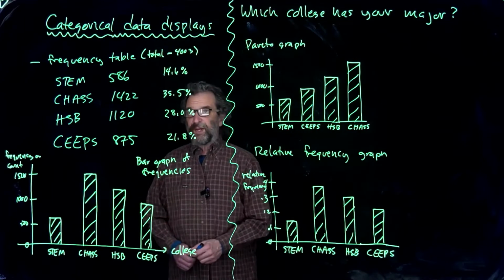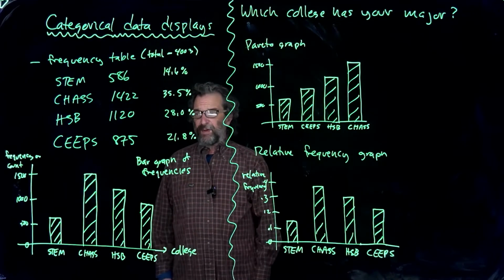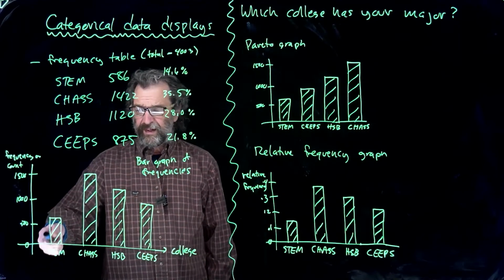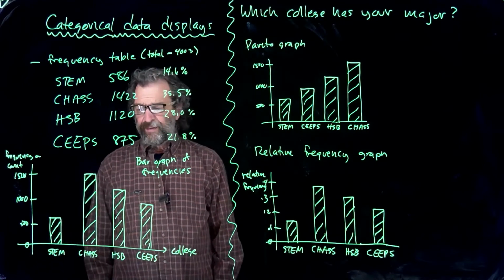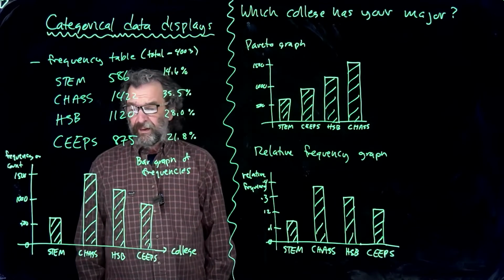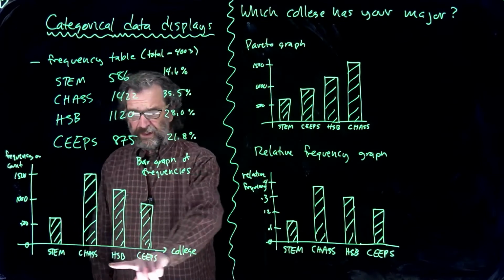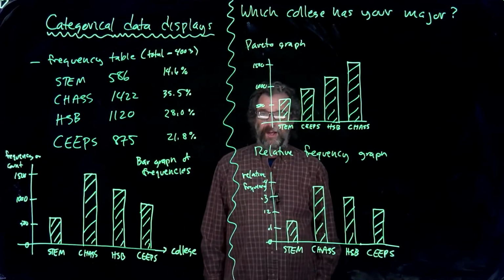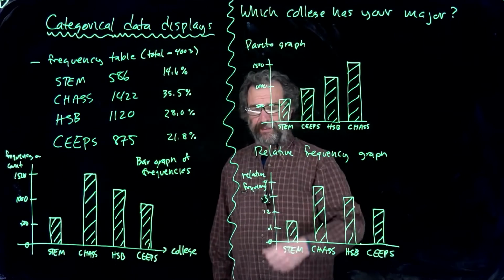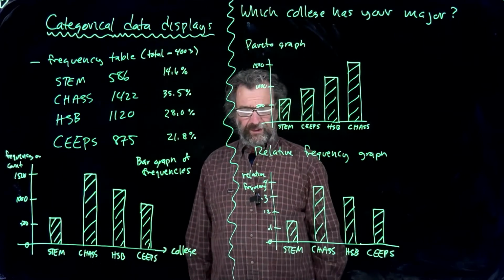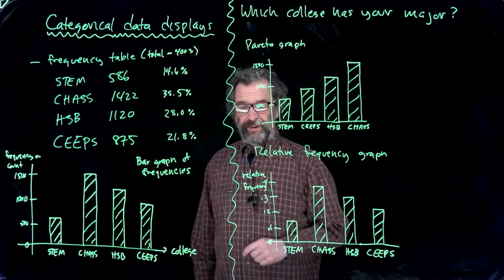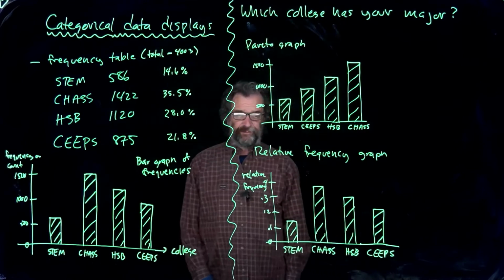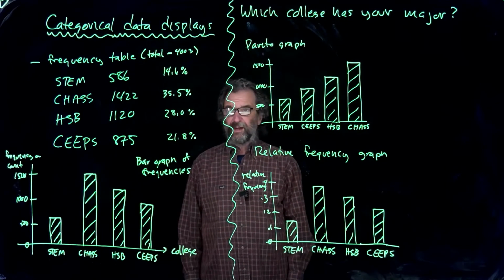So those are three standard graphs of categorical data. If you have counts, we can just do a straight up graph of the counts. Make sure 0 is there so that height and area are both proportional to the number of observations. Sometimes when there's no special order to these, we often put them in increasing or decreasing order, so it's easier to compare. And sometimes we don't actually care about the count, we care about the percentage. We'll put relative frequency on this axis. So 10, 20, 30, 40%, or 0.1, 0.2, 0.3, 0.4 as the fraction of the total. And we've done the kinds of graphs you can think of.